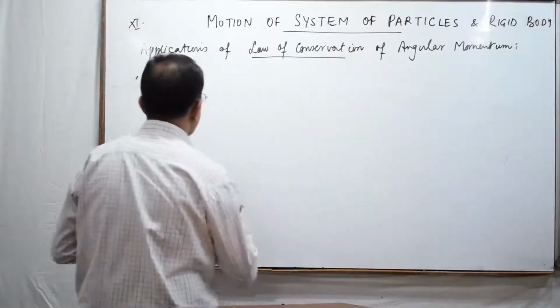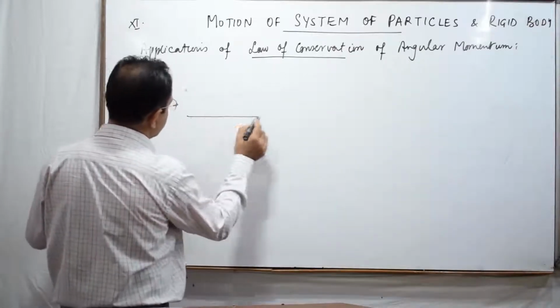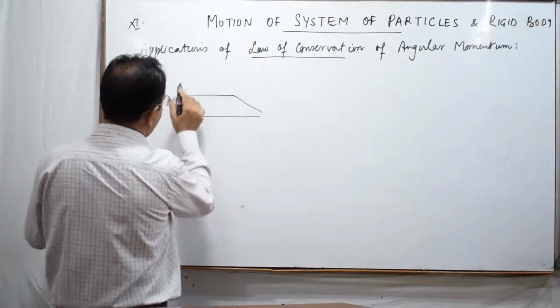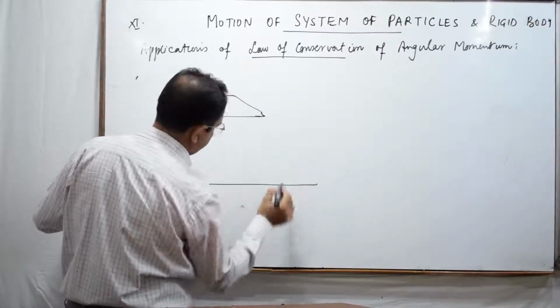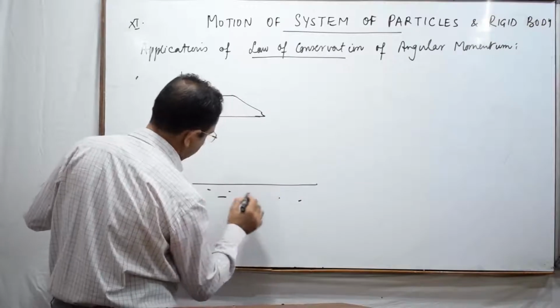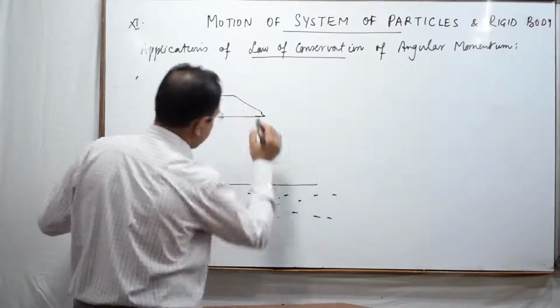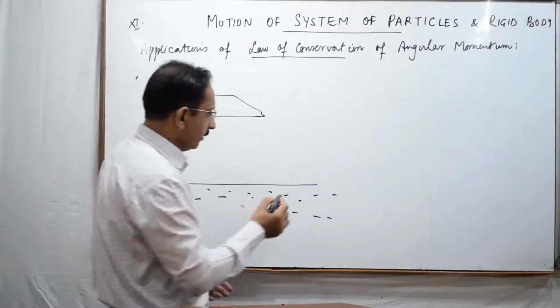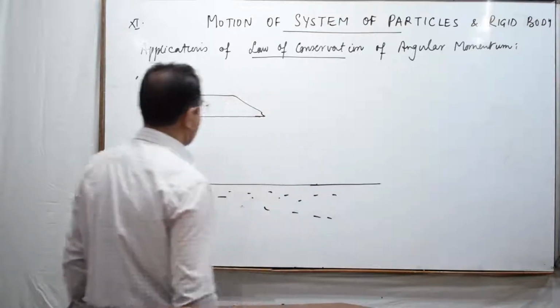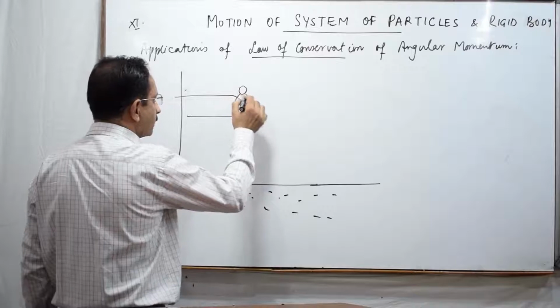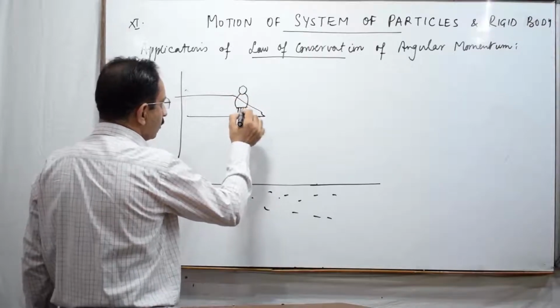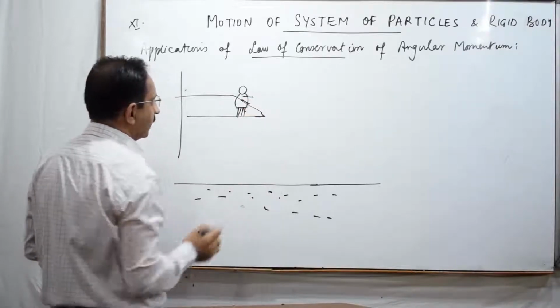Now you have seen a person diving into a swimming pool. So this is a swimming pool board. So here is the board, and here you have the swimming pool where there is water inside, and a person is diving. It is diving down from a board into the swimming pool. आप इस डाइवर की एक्शन को जब आप नोट करोगे, so what you will see is that this person who is diving down, इसकी जो एक्शन है, that action will be like this.